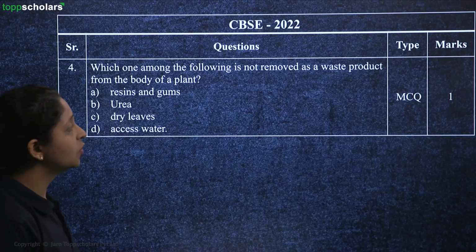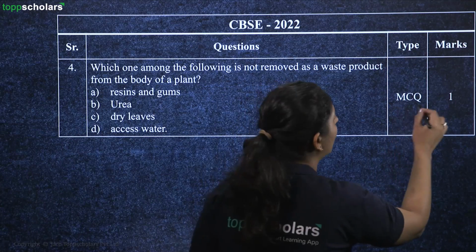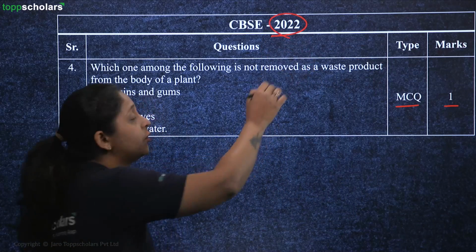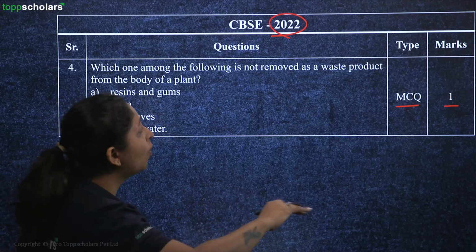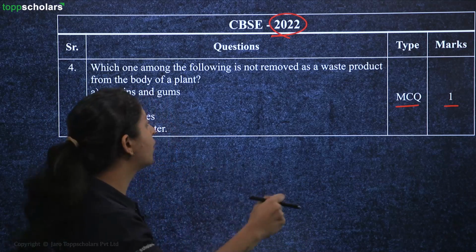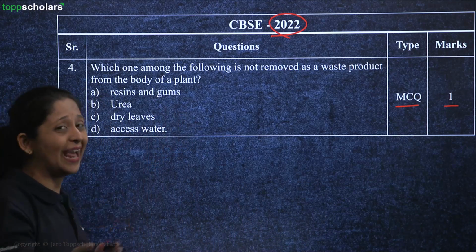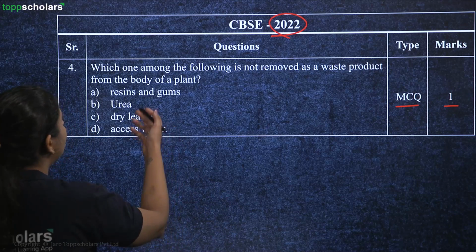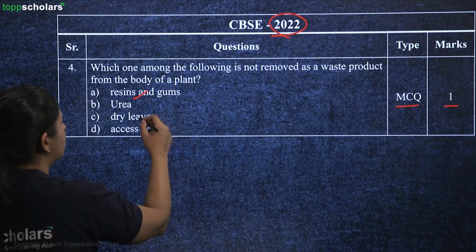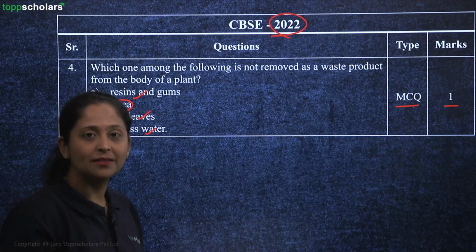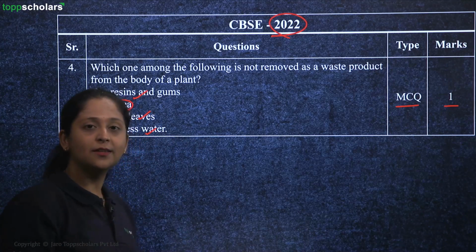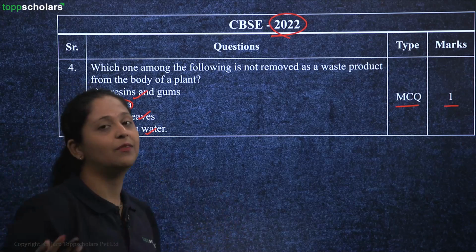One more question, which is a multiple choice question giving you 1 mark, again from the year 2022 paper, includes which one among the following is not removed as a waste product from the body of a plant? So plant will produce raisins and gums, dry leaves, excess water. We know urea is human waste, right? The plant will not be producing urea. Such a simple question giving you easy 1 mark.